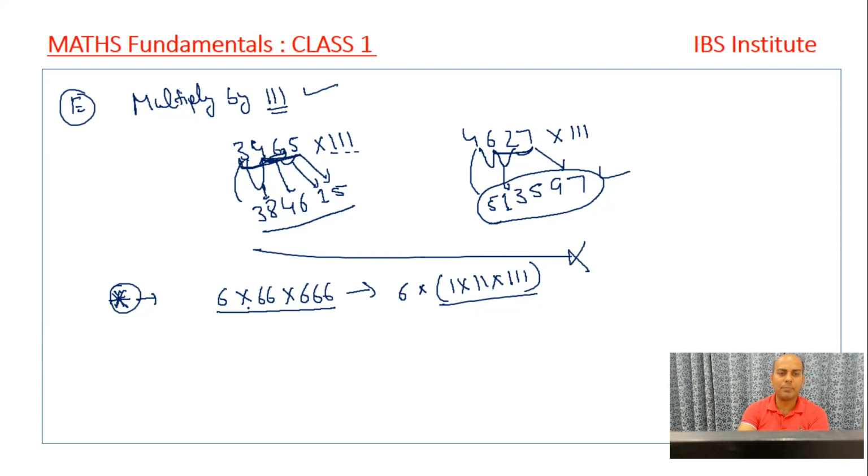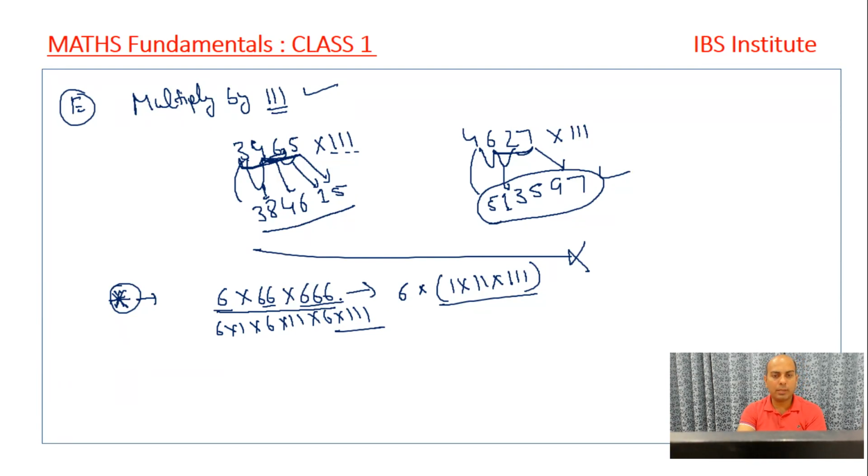Because see what's happening, it's being multiplied, right? It's a multiplication. If it had been a plus sign, then we could have taken something common, right? If you look at it, this is 6 into 1, this is 6 into 11, this is 6 into triple. So there's a 6 in every number, every value, every term, right? And when we are multiplying it, this is 6 into 6 into 6, right? So we cannot take one 6 common, right?